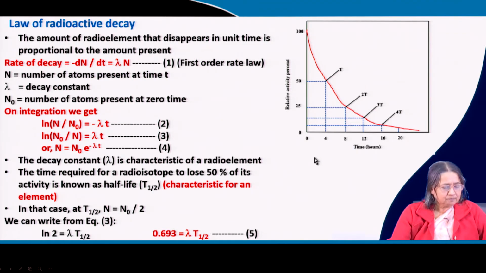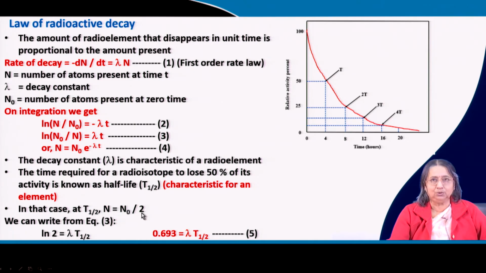Now, if you look into the equation, at half life, N equals N0 by 2, because the concentration is half. So from equation 3 we can write ln(N0/N), which is ln 2, equals lambda times t half.